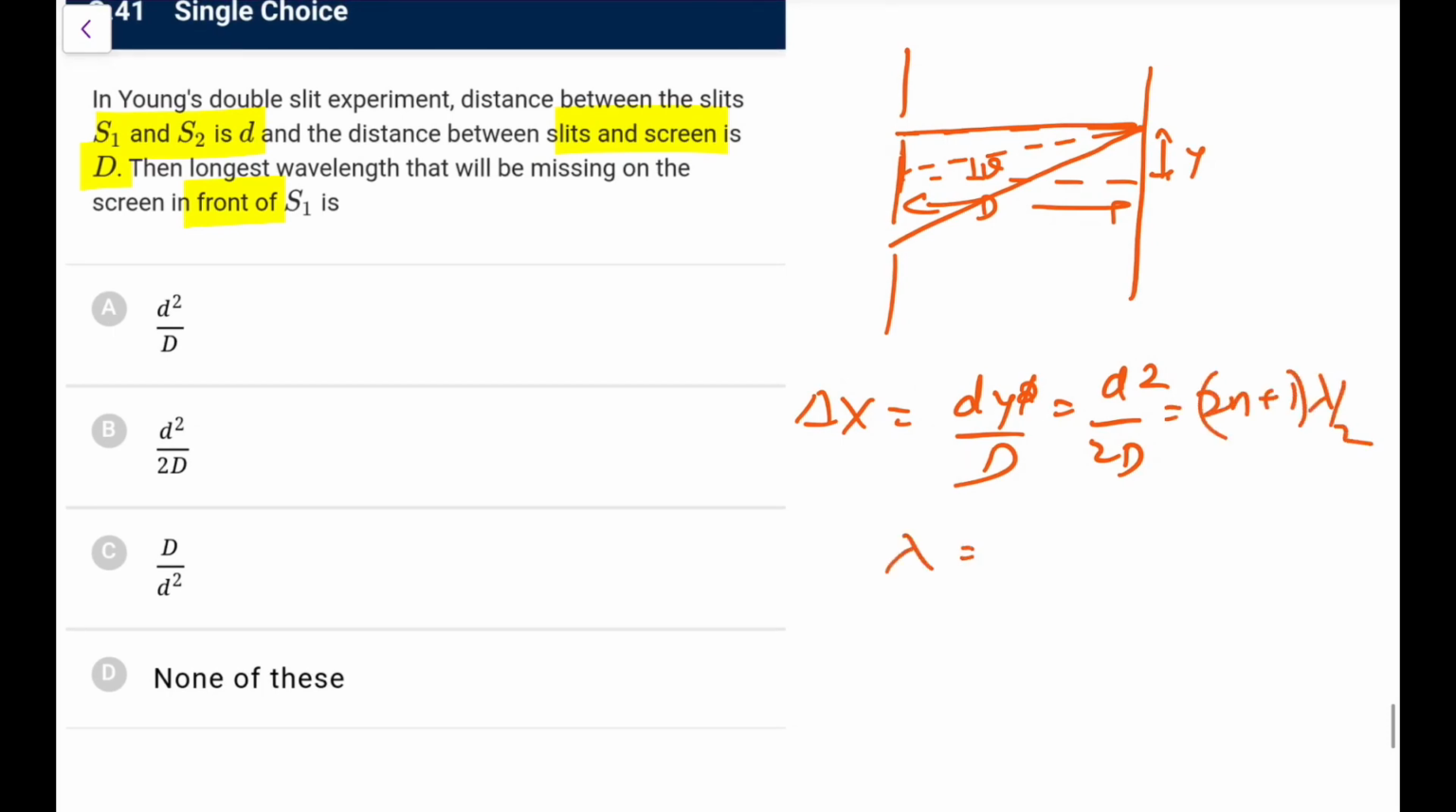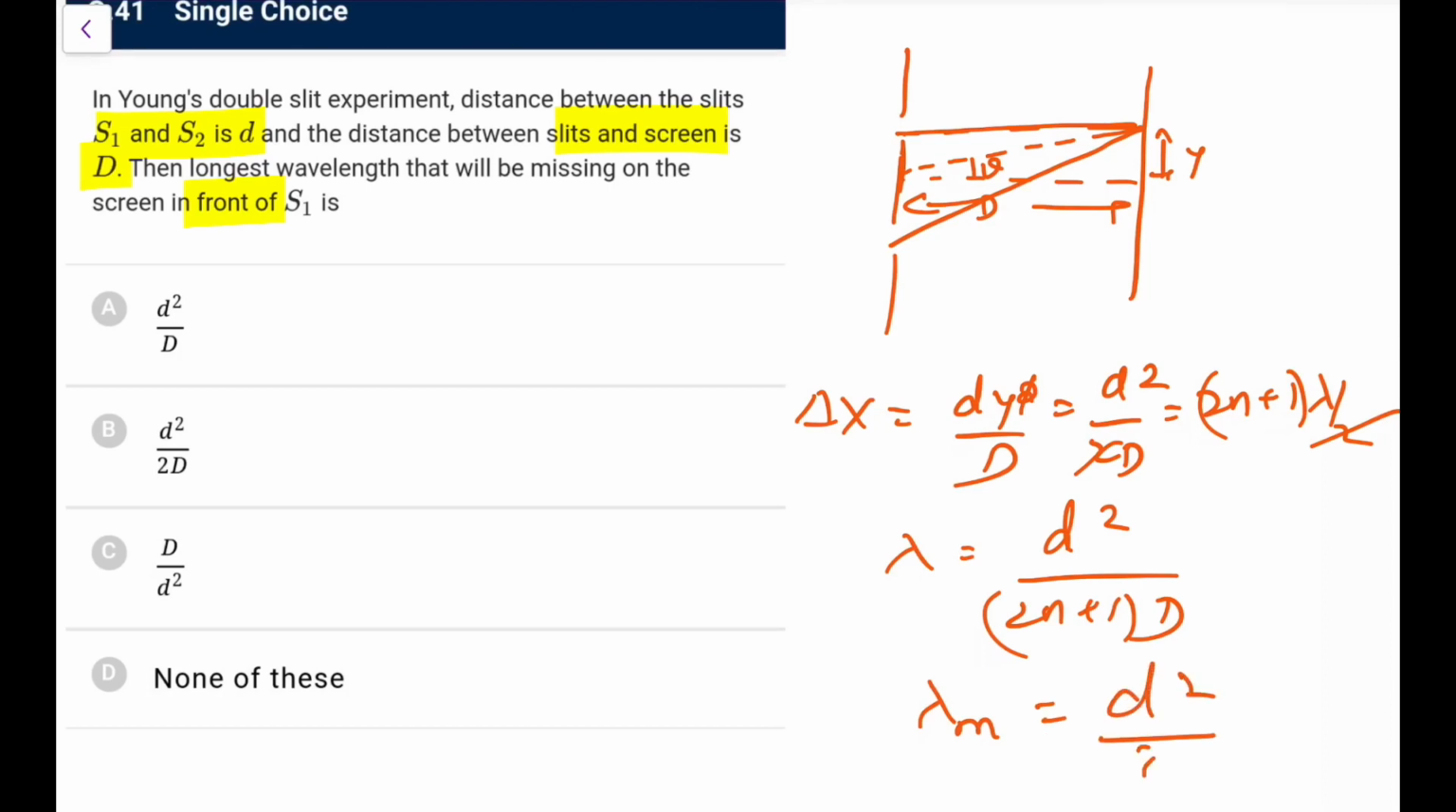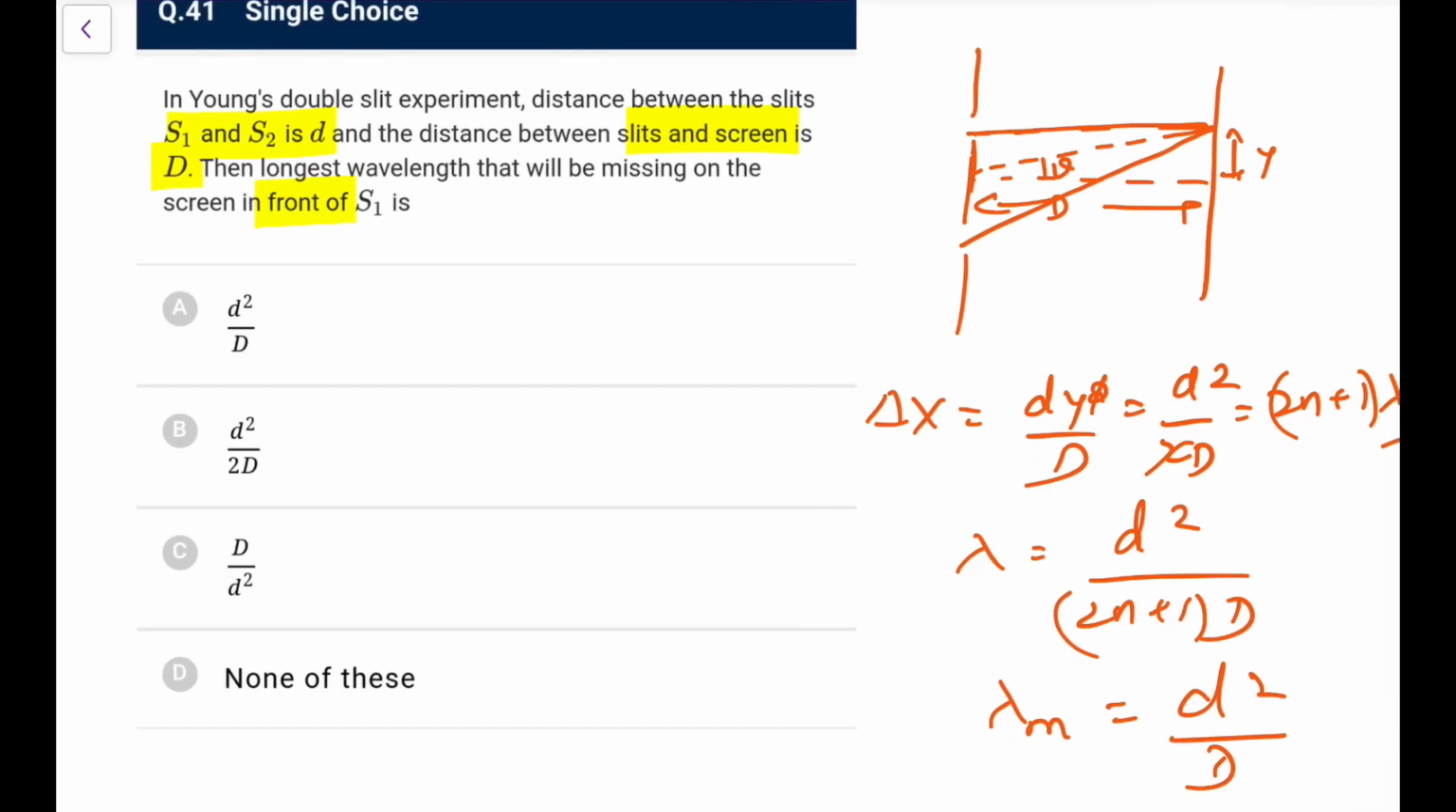So that lambda comes out as d square upon (2n plus 1) D. So for lambda to be maximum, n will be 0, so lambda max missing would be d square by D. So d square by D, this is option A that is going to be missing.